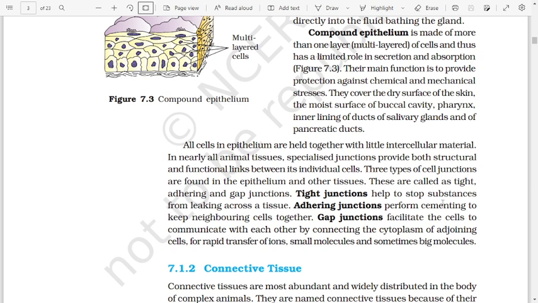Tight junctions help to stop substances from leaking across the tissue. Adhering junctions perform cementing to keep neighboring cells together. Gap junctions facilitate the cells to communicate with each other by connecting the cytoplasm of adjoining cells for rapid transfer of ions, small molecules, and sometimes big molecules.